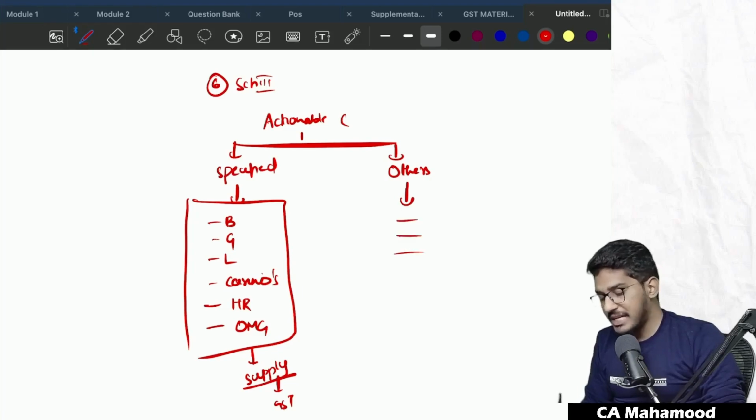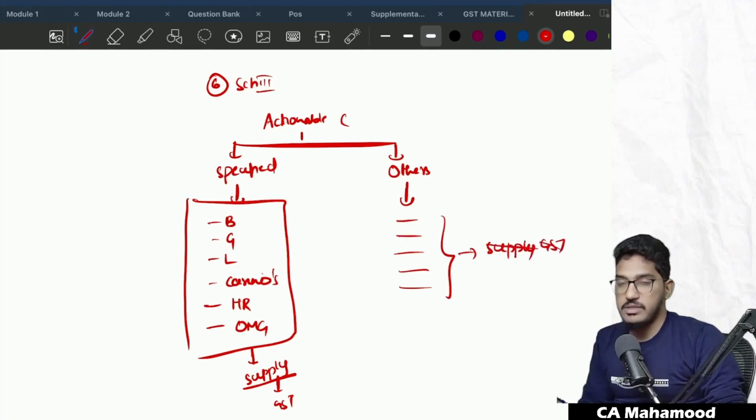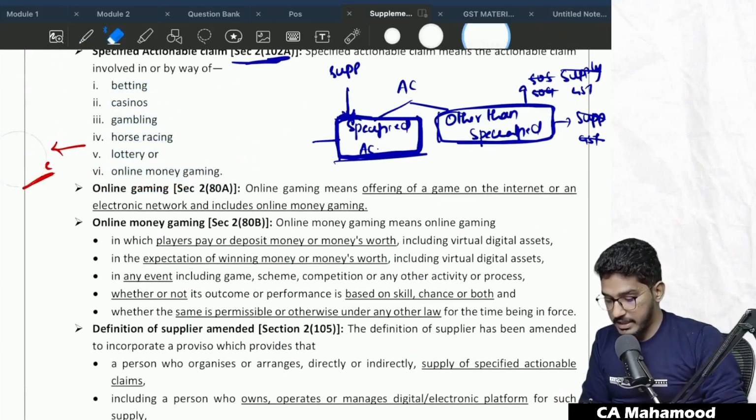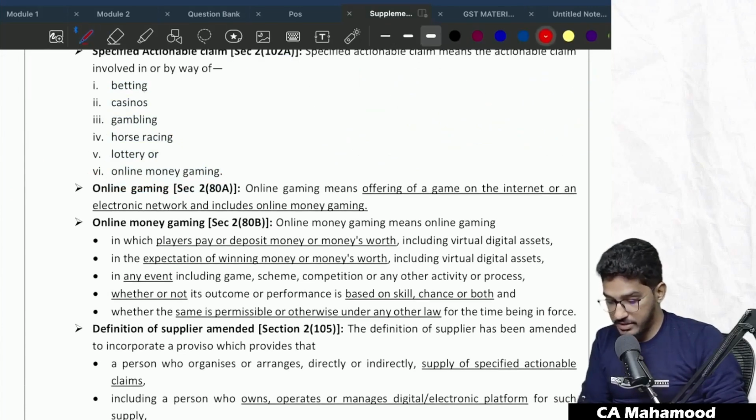So whatever other actionable claims are there apart from the 6, on all that they will not be treated as supply. On that, GST will not come. This is the amendment. Understood? So let us see what else they are trying to say here. So we have understood the provision, but they have given certain definitions. Let us try to understand what are that definitions given here.